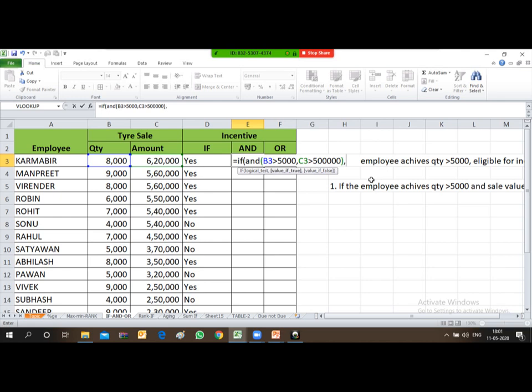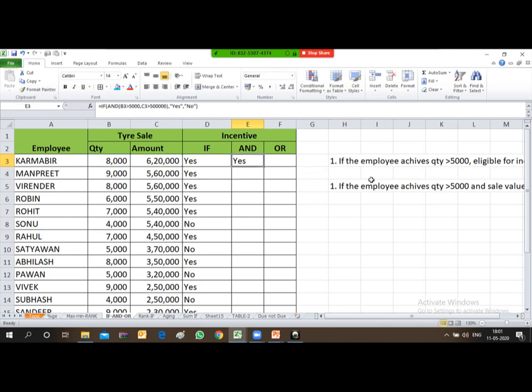Now I'll tell the formula to give the result. What is the result? If both the conditions are satisfied, then tell me yes. If not satisfied, then tell me no. So for bringing yes, first you provide the positive side. Within inverted commas, you have to type yes, and then again comma, then within inverted commas type no, close the inverted commas and close the bracket and press enter.